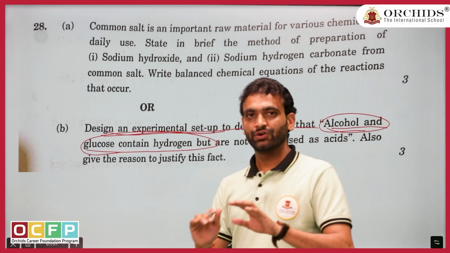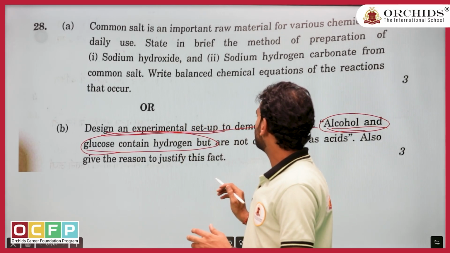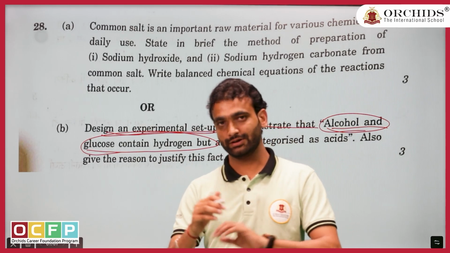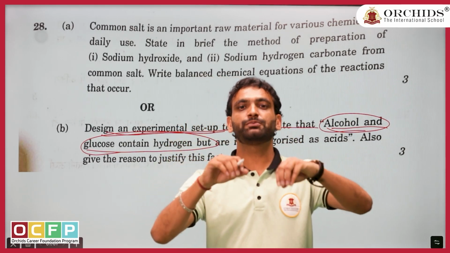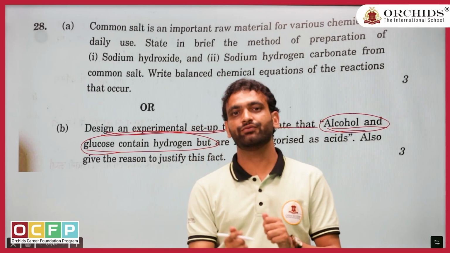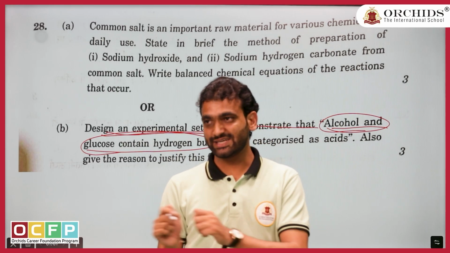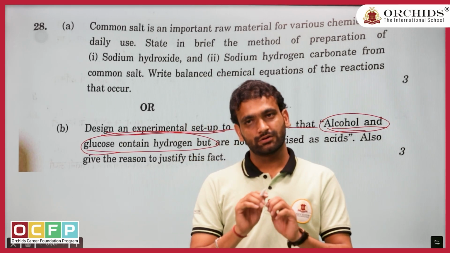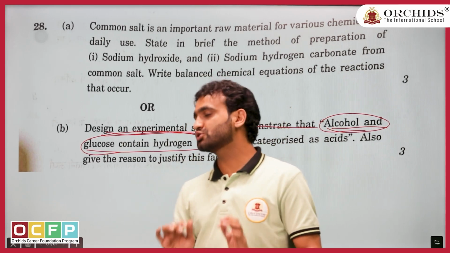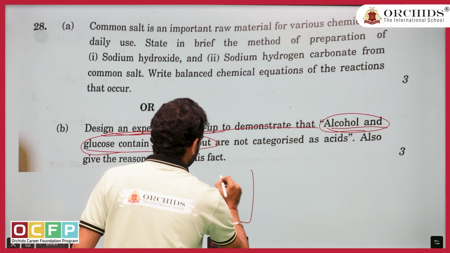First you say clearly, take a container, in that container you take these 2 solutions in 2 different containers, then dip 2 rods and connect them to the energy source with the bulb. Now check whether the bulb is glowing or not. We can see the bulb is not glowing. Why? Because there are no ions present.